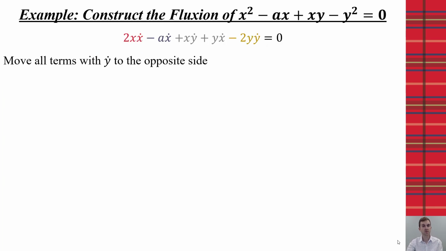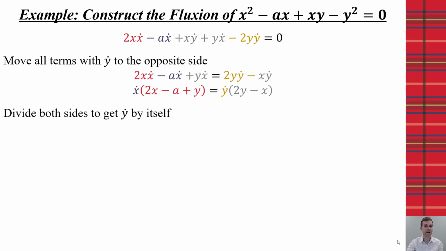So we're going to move all the terms with y dot to the opposite side. And then let's use the distributive property to pull out the x dots and the y dots. It helps just see what's going on in this problem. Now we're going to divide both sides by that 2y minus x to get the y dot by itself. And this is a solution that would be provided by Newton.